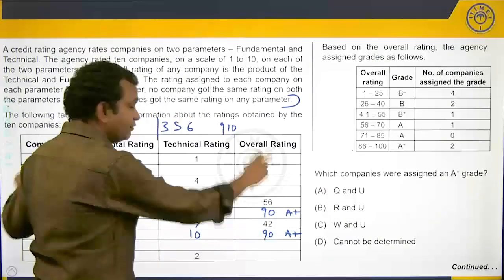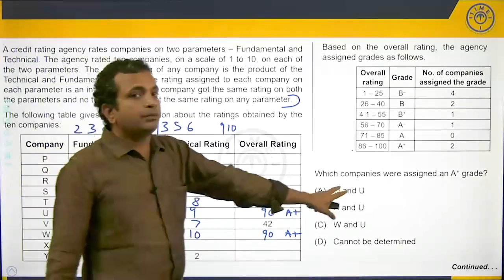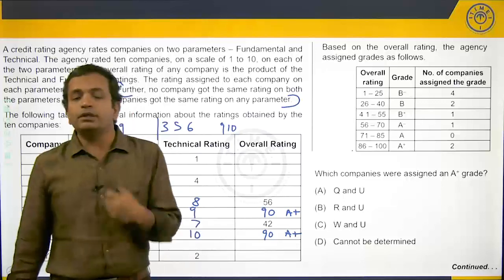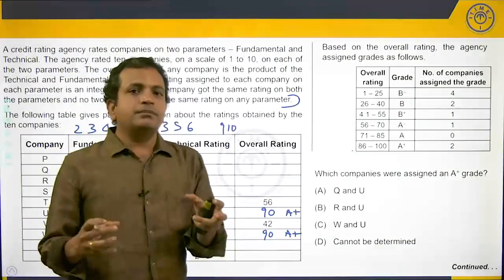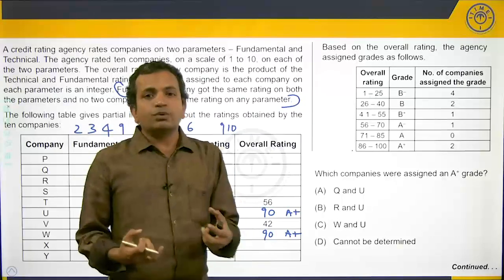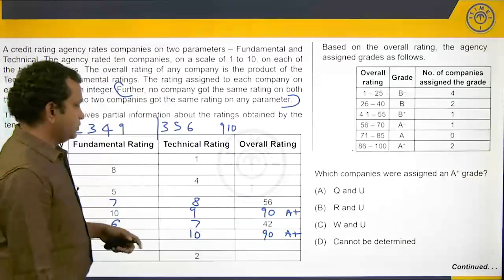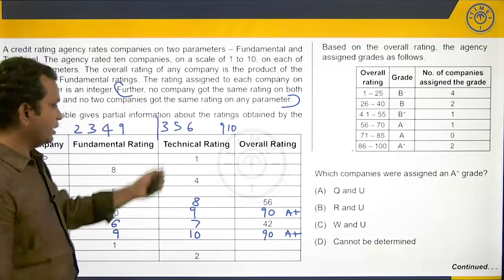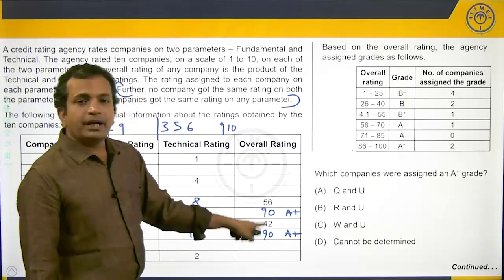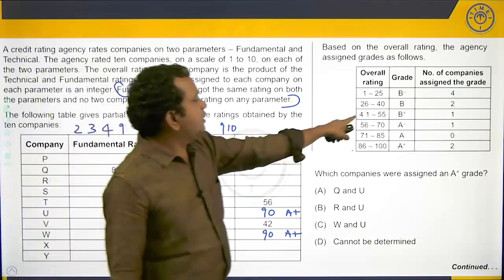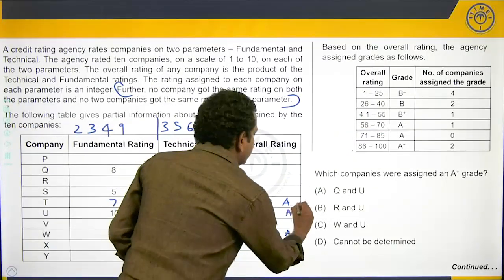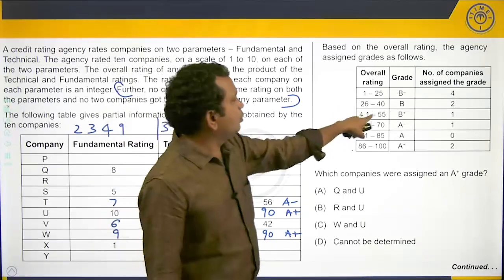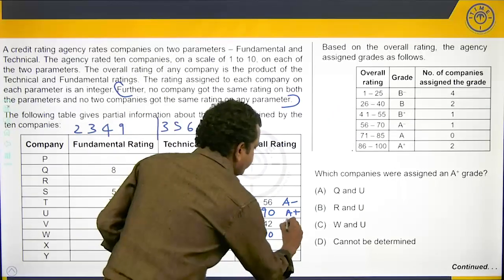So, keep in mind that even without working out the entire table, we have been able to answer some questions. This is something that you need to keep in mind. Even if you are not able to crack the entire information, sometimes just with partial information, some of the questions could potentially be answered. Now, let's proceed and see what else can be done. Quickly, let's put out the rating bands of these two, 56 and 42. 56 will be in the A minus range, and 42 will be in the B plus range.